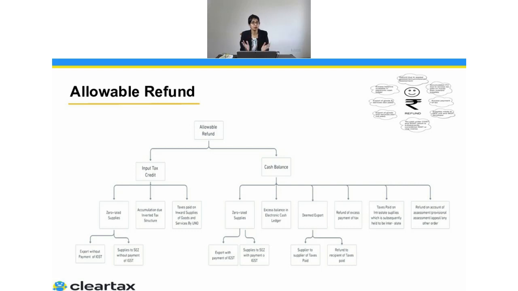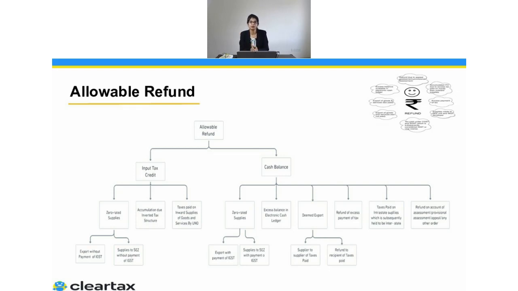If we talk about the normal scenario, here the refund amount will be the total amount of my liability, which is 18,000, because the government will also give you the refund of the ITC which you have already utilized against paying the liability to the government. So here you will get the refund of 18,000. Similarly, the case applies to supply to an SEZ with payment of IGST. Same as we have done for the export, this will also apply to a supply to an SEZ with payment of IGST.